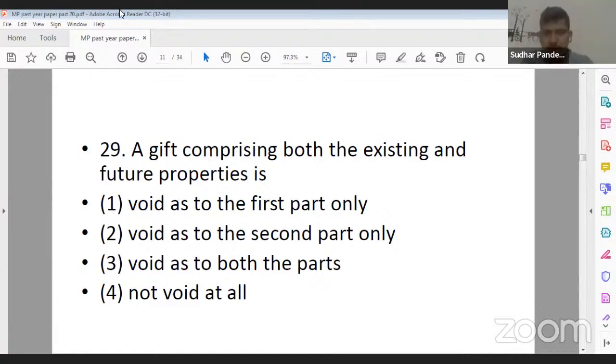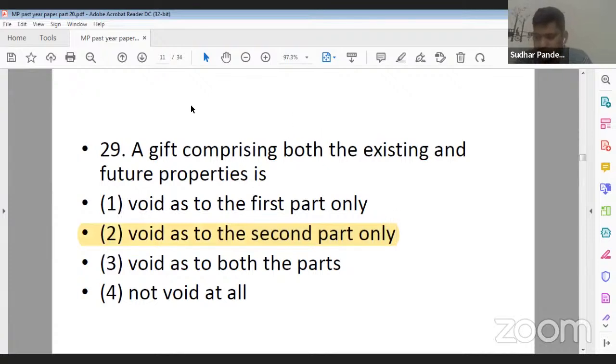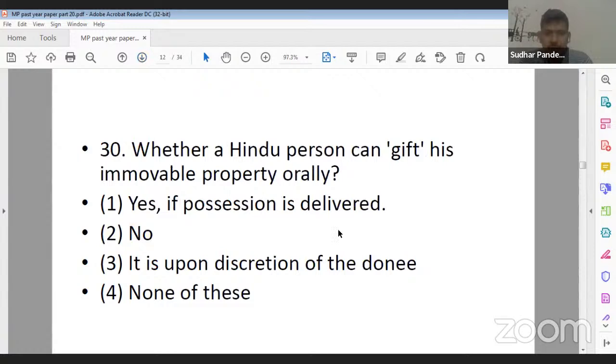Question number 29. What should be the correct answer? Can anyone tell me? It's quite an easy question from the gift section. All of you would have followed this particular provision under Section 124 of the Transfer of Property Act. So its correct answer will be 2. Yes, Ankita ji, its correct answer will be 2. That gift is void as to the second part only, that is, the future gift.